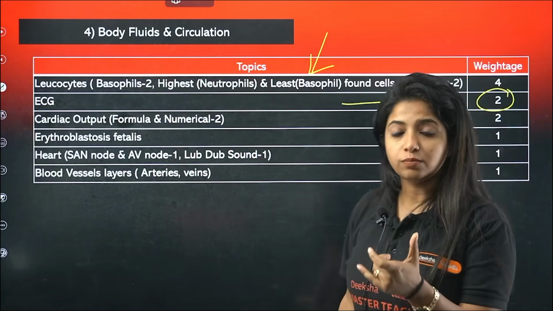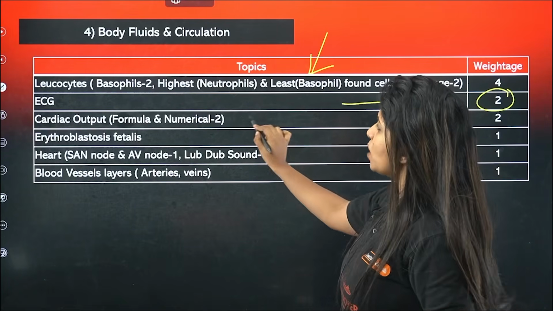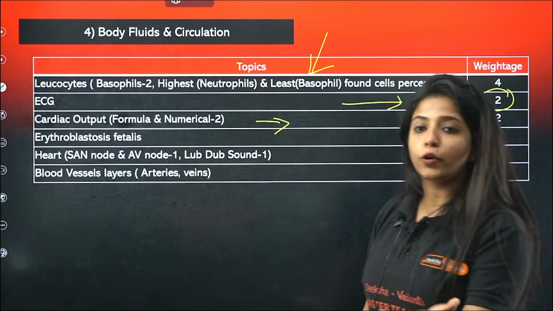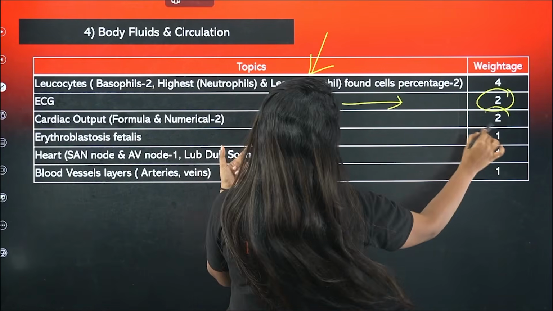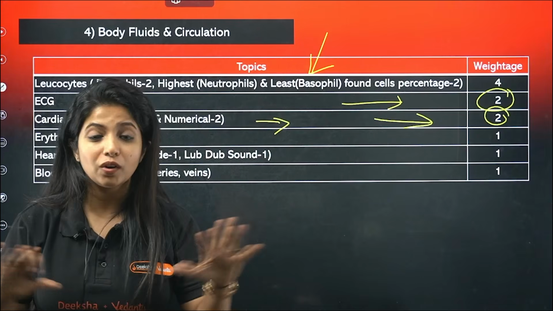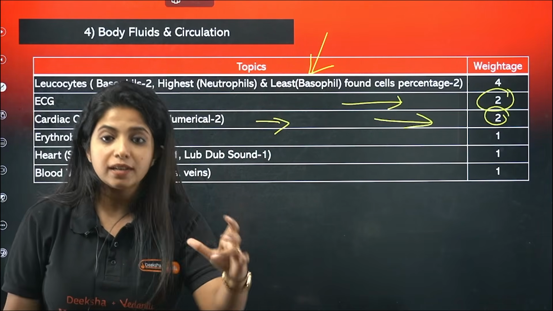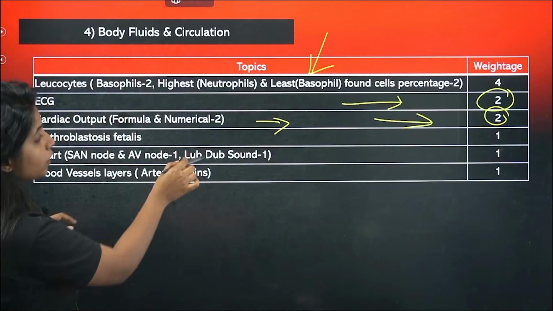So ECG is also something that you can go through once. Cardiac output, there's a formula for that: stroke volume into the heartbeats per minute. Go through it. You have got 2 questions related to it, so just go through that concept. This will hardly take 5 minutes of your time. It will not take too much of your time. So go through this concept, and solve the PYQs of this particular chapter.